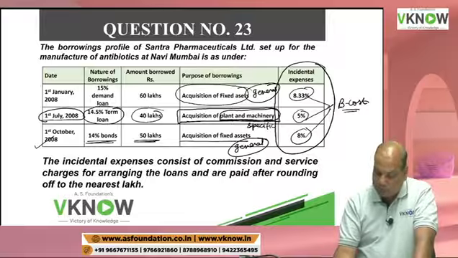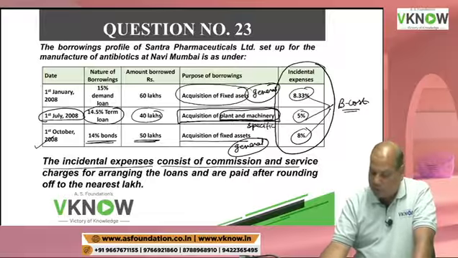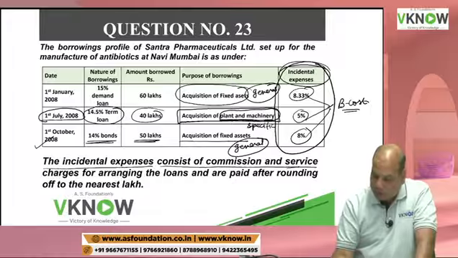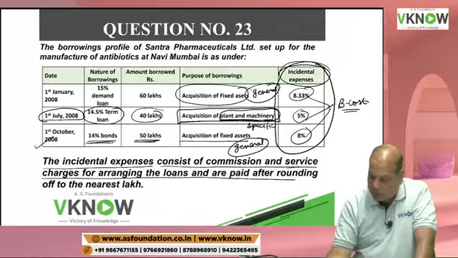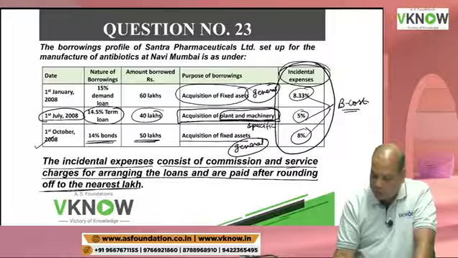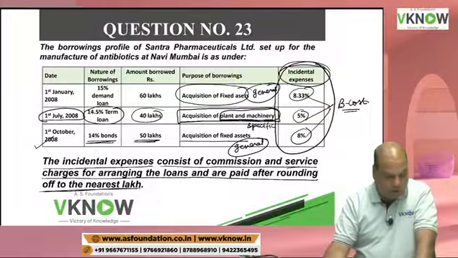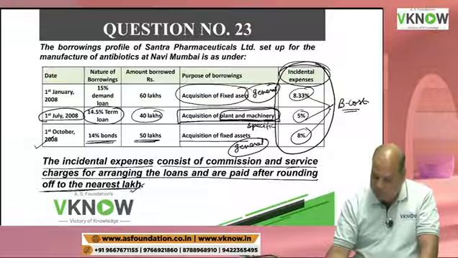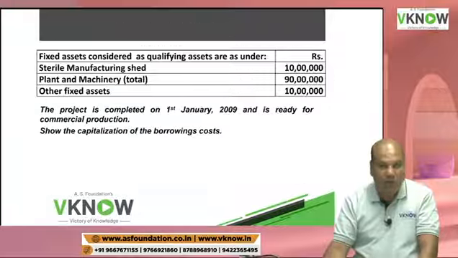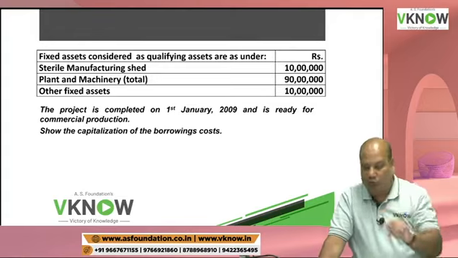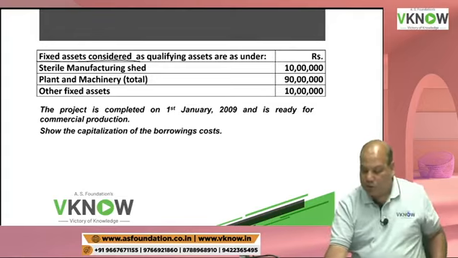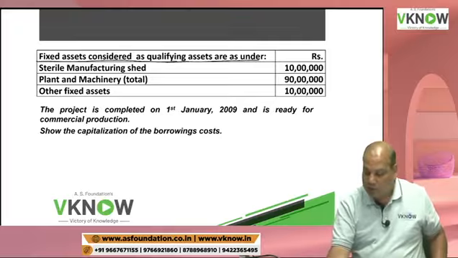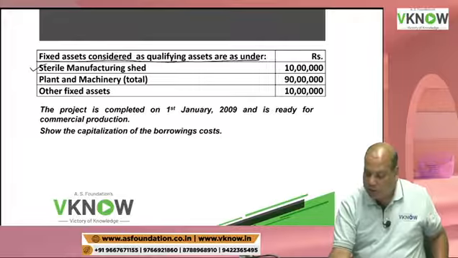Any query till now? The incidental expenses consist of commission and service charges for arranging the loan and are paid after rounding off to the nearest lakh. So you have to round off to the nearest lakh. Anyway, that is not very important. Now below that they have mentioned where this borrowing was used. The fixed assets considered as qualifying assets are as under. So there is a sterile manufacturing shed, there is plant and machinery total and other fixed asset.